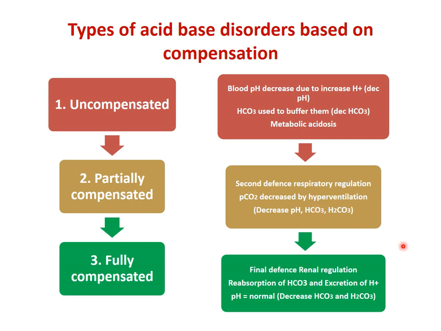So bicarbonate is increased along with H2CO3 decreased, and the ratio comes to normal. The levels of bicarbonate and H2CO3 are still less than normal, but the ratio is 20, and the pH becomes normal. At a 20 ratio of bicarbonate to carbonic acid, the pH is at the normal level.